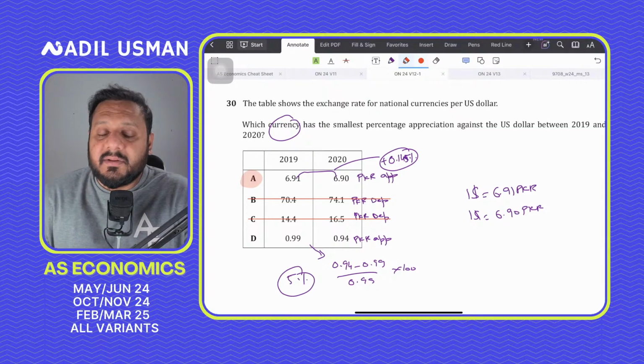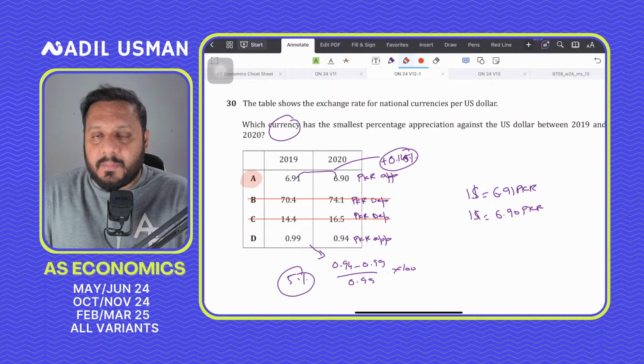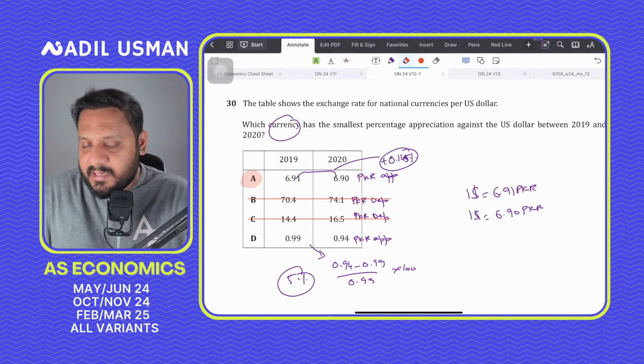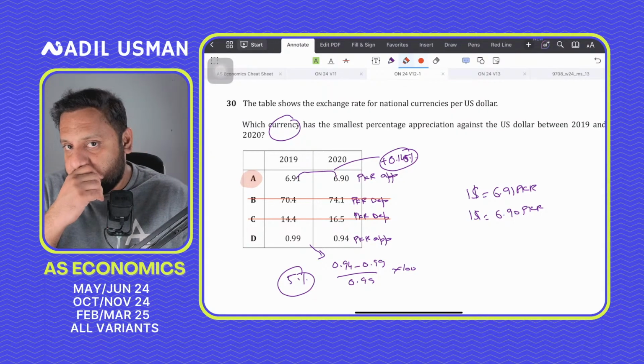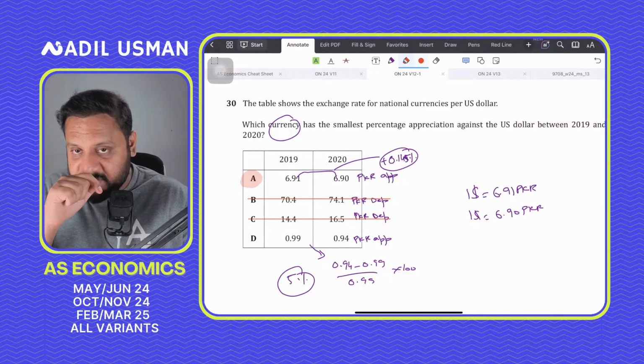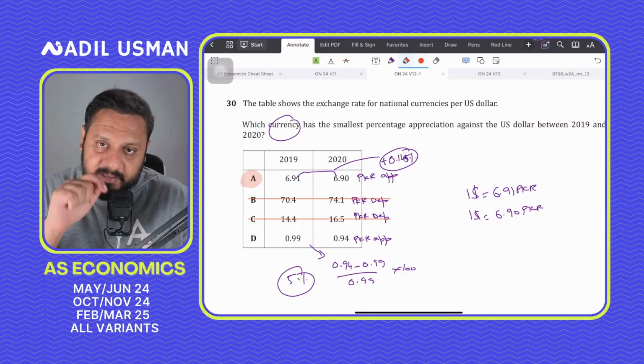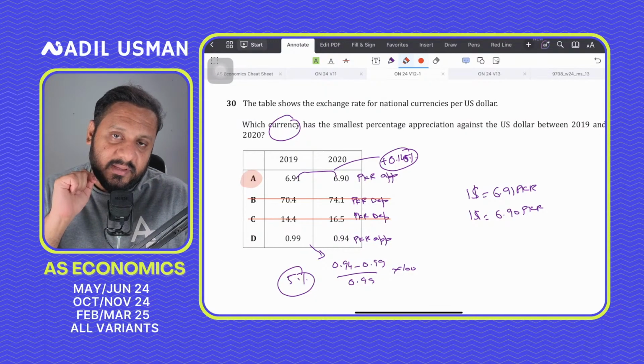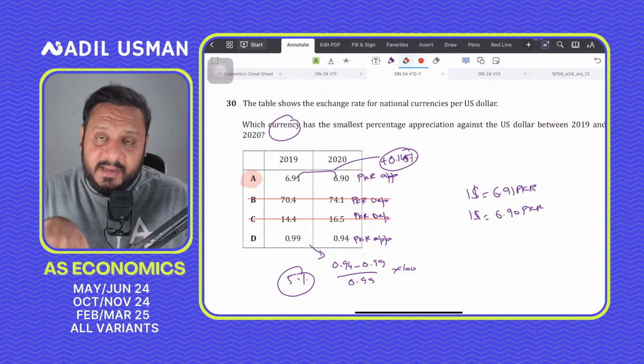Getting a good grade in P2 is not that difficult, especially when you know how to write an answer. Let's say you study a topic like elasticity a night before, it comes, you do it, and you end up getting a good grade, let's say an A or a B. But P1 is the real challenge. P1 is the paper that tests real concepts in economics. Getting an A in P1 and an A in P2 is the main thing.